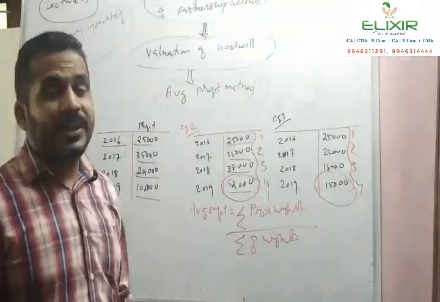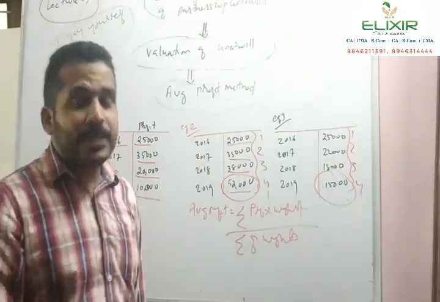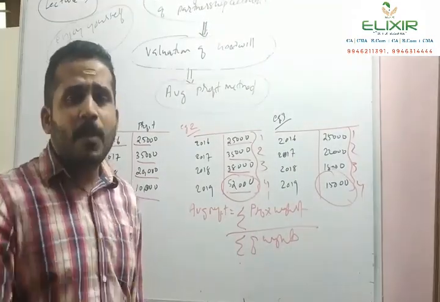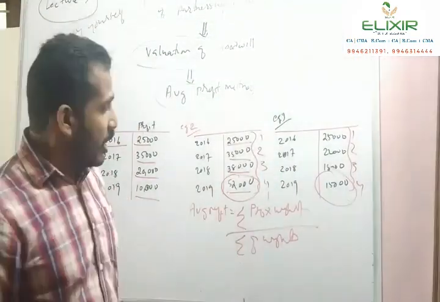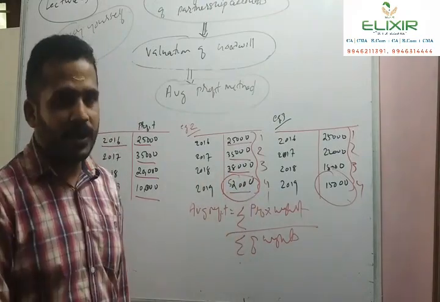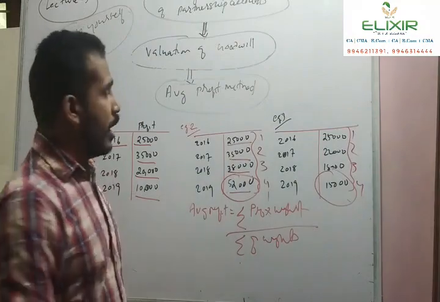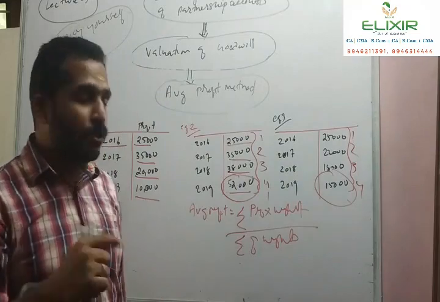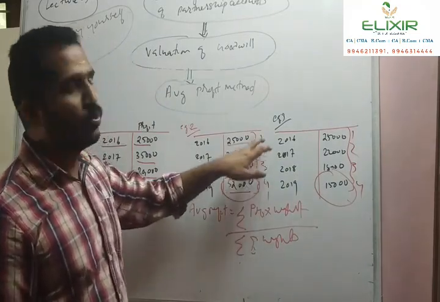Repeating, how will we calculate the average profit under the weighted average method? We will assign a weight based on the latest trend in the profit, and the sum of profit into weight will be divided by the sum of weights. So in this problem, we will multiply 52,000 into 4 plus 38,000 into 3 plus 35,000 into 2 plus 25,000 into 1, divided by 4 plus 3 plus 2 plus 1.